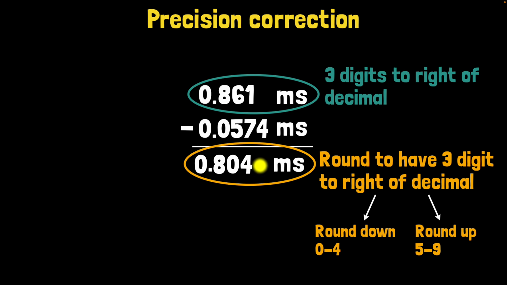Notice that I didn't really care about what units we are dealing in. None of that matters. As long as you're adding and subtracting, this is the rule. The whole idea is when you're adding or subtracting, you first find which measurement has the fewest digits to the right of the decimal, and then make sure that your final answer is also rounded to match the same number of digits, fewest digits to the right of decimal.